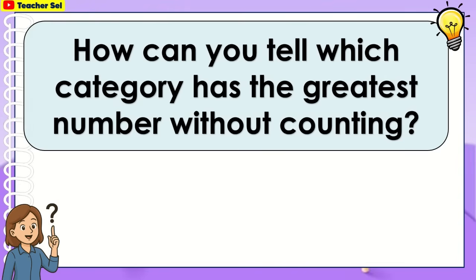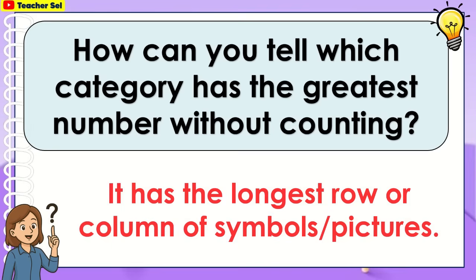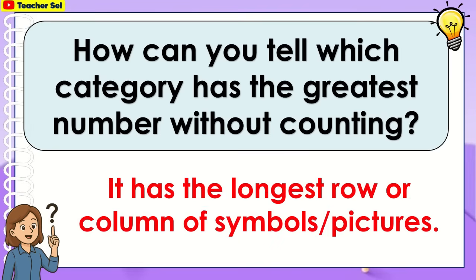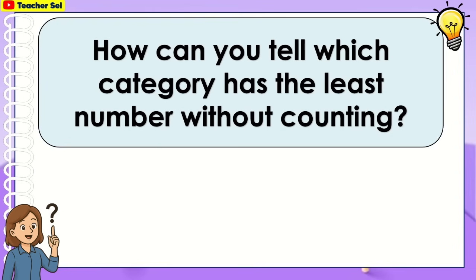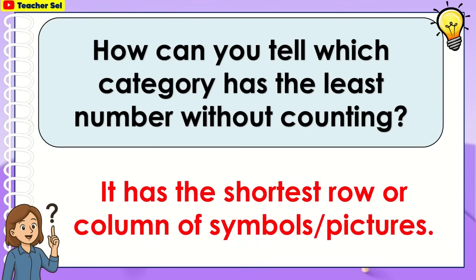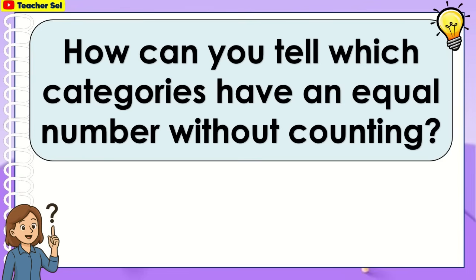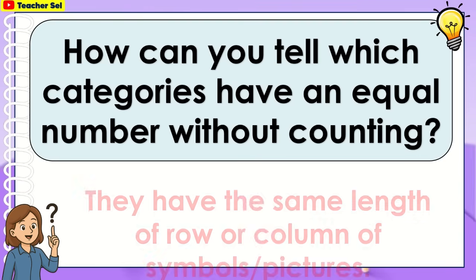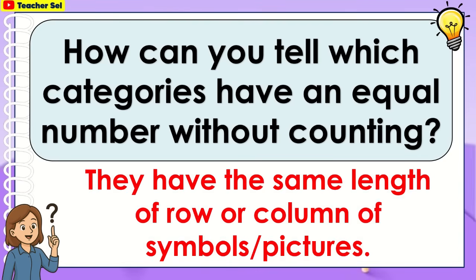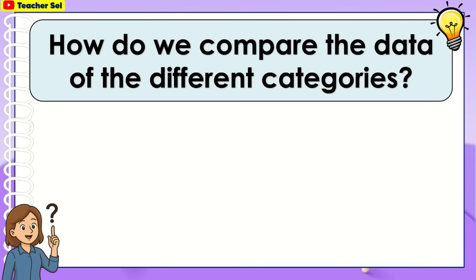How can you tell which category has the greatest number without counting? It has the longest row or column of symbols or pictures. It has the shortest row or column of symbols or pictures. How can you tell which categories have an equal number without counting? They have the same length of row or column of symbols or pictures.